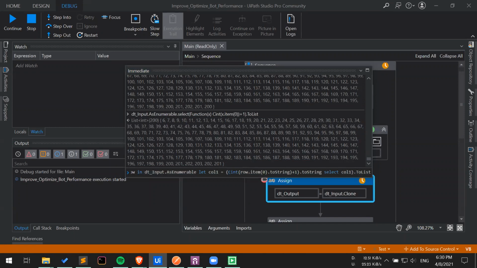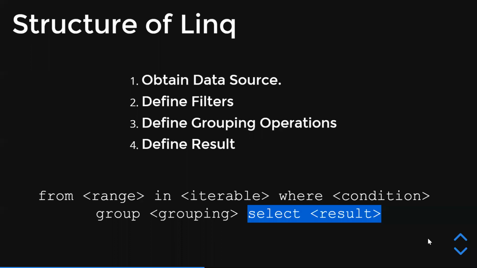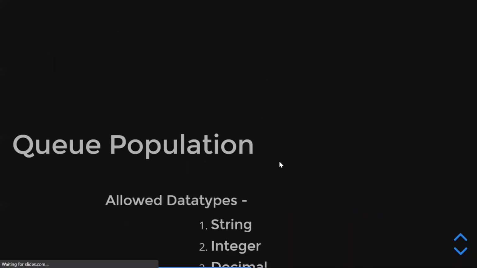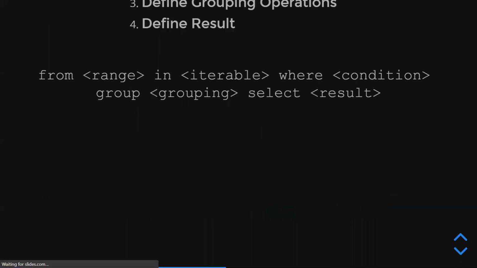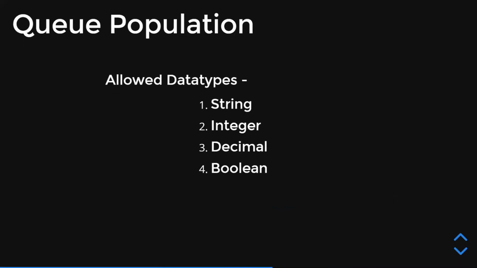Okay, so let's go back to our slide and see what we have next. We talked about link, and as an additional thing, we also talked about lambda functions. Now let's talk about queue population. Queue population is important because in most of our processes, we are utilizing queues.